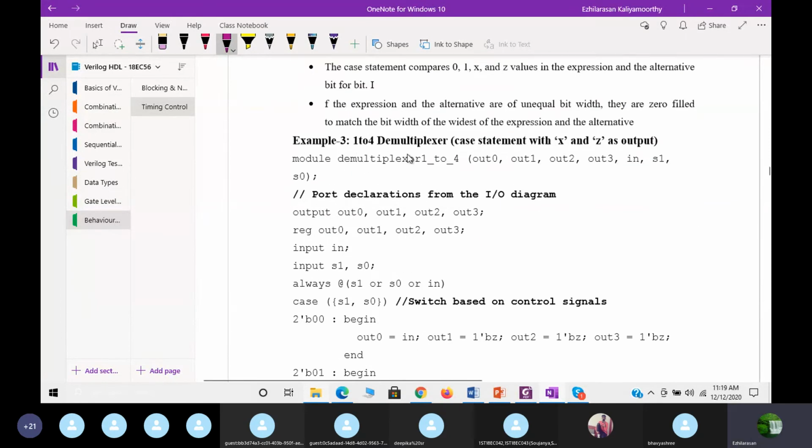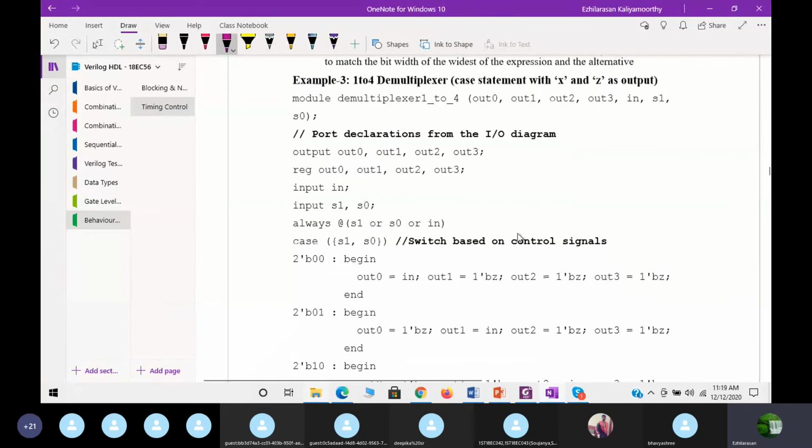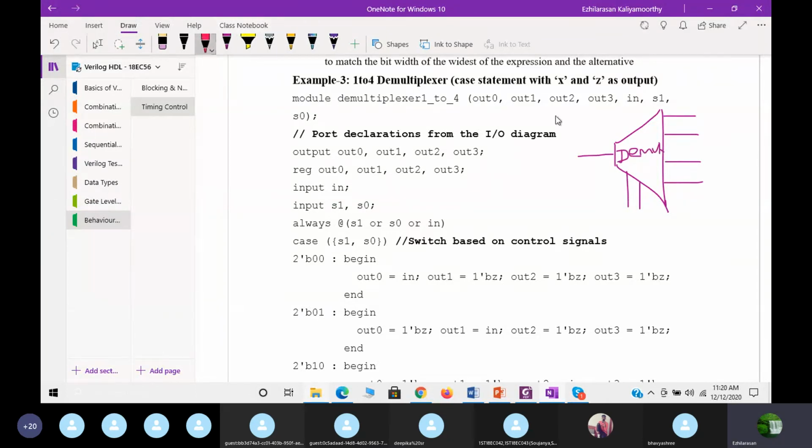In the same way, the 1 to 4 demultiplexer is also there. See here the 1 to 4 demultiplexer, as you know. So this is your 1 to 4 demultiplexer diagram. 1 is the input, then 4 is the output. Selection line is this. Yes, this is the selection line.